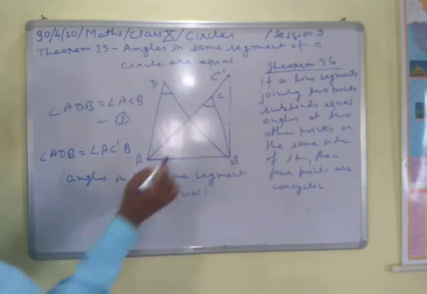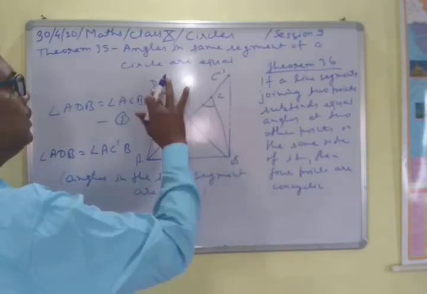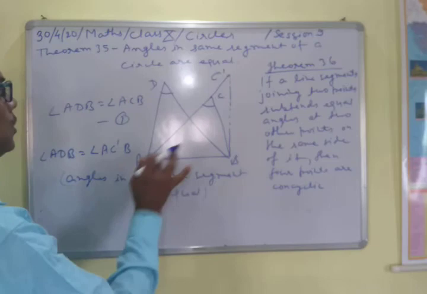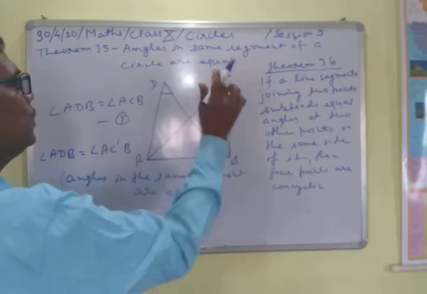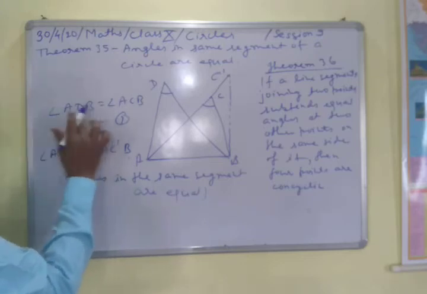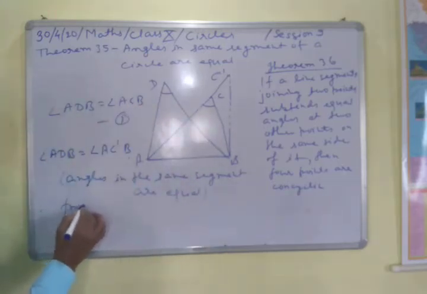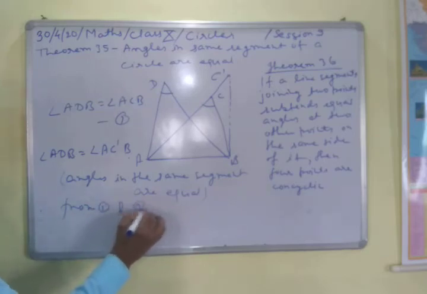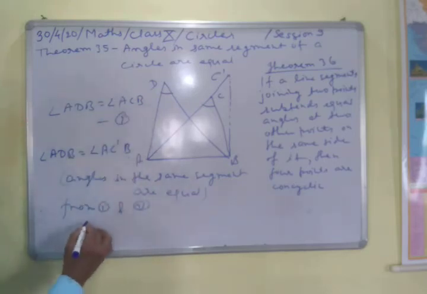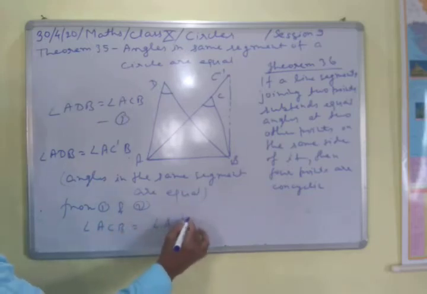By this property, because we have assumed that the circle is passing through D, C dash, A, and B, this angle and this angle will be equal. So ADB equals AC dash B. But we are given in the question that these two angles are equal. Now from these two, what do we get? From 1 and 2, we get that angle ACB equals angle AC dash B.